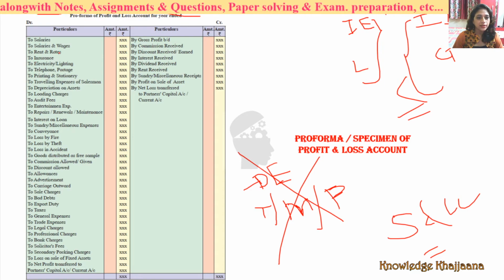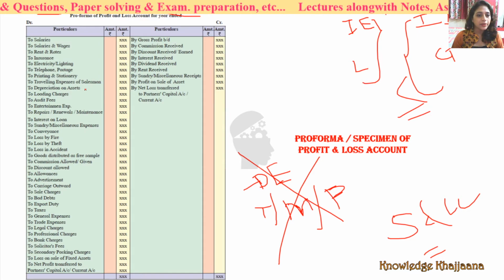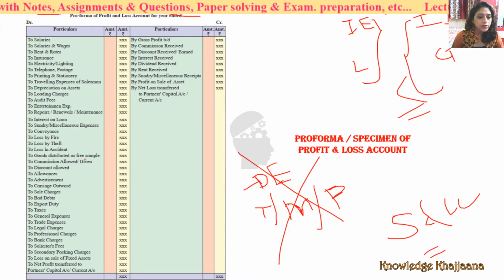Rent and rates and taxes, insurance, electricity or lighting, telephone, postage, printing and stationery, traveling expenses of salesman, depreciation on assets, loading charges, audit fees, entertainment expenses, repairs or renewals or maintenance, interest on loan, sundry or miscellaneous expenses, conveyance, loss by fire, loss by theft, loss in accident, goods distributed as free sample, commission allowed or given, discount allowed, allowances, advertisement, carriage outward, sales charges, bad debts, export duty, taxes, general expenses, trade expenses, legal expenses, professional charges, bank charges, solicitors fees, secondary package charges, loss on sale of assets. Okay, these are all indirect